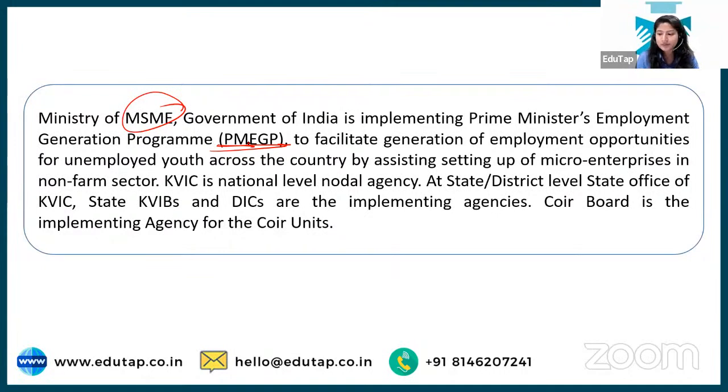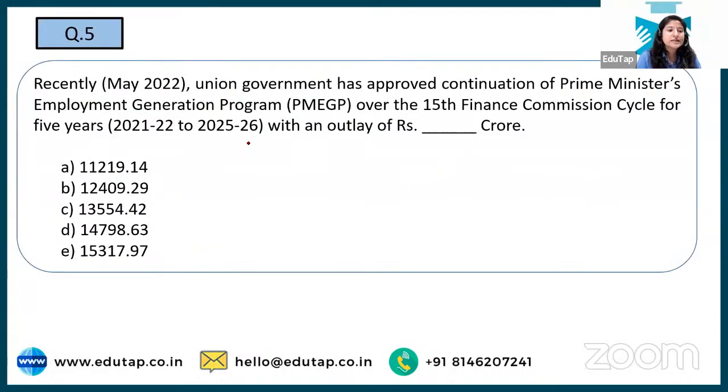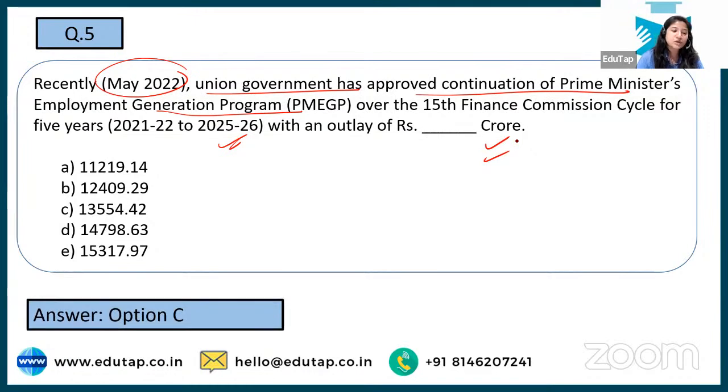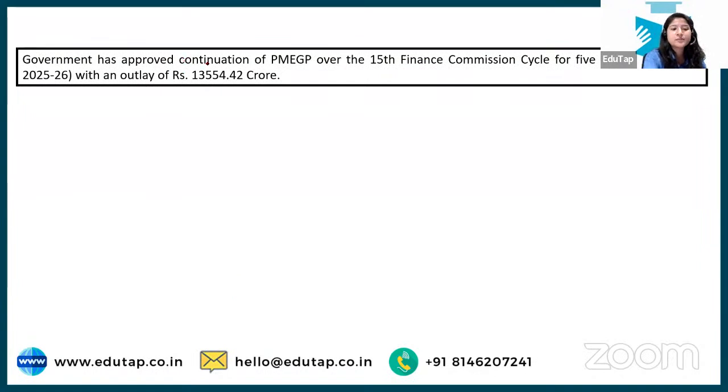So now let's directly jump to the question. The question says that recently, in May 2022, the Union government approved continuation of this particular scheme till 25-26. But there is also some money that would be given for the continuation of this scheme, right? So you have to tell what is the amount that has been given. Shivam, Nilesh and Nirmal are saying option number C. And yes, the correct answer to this is option number C only. Okay. So here the government has approved continuation of the scheme, and we now know the outlay for these 5 years.